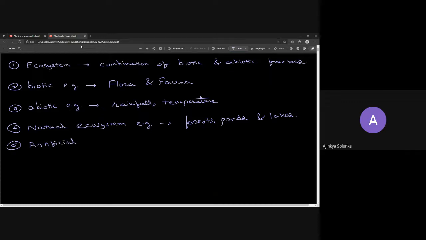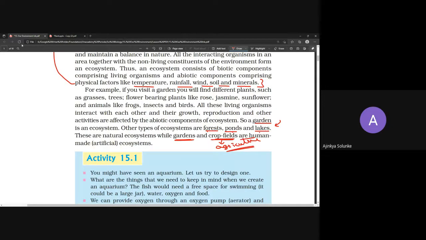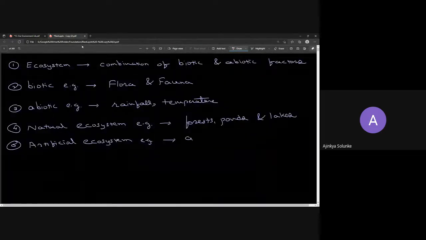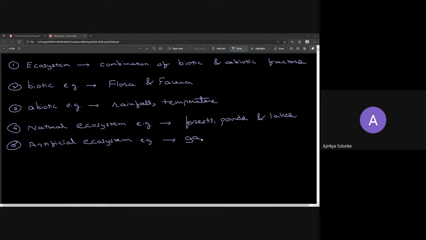Artificial ecosystem example. Be fast and from the book tell me which are the artificial ones, man-made. Gardens and crop fields. One is garden, one is crop field. That's it. So we are done. We have natural ecosystem, we have artificial ecosystem, and these are the examples of it.